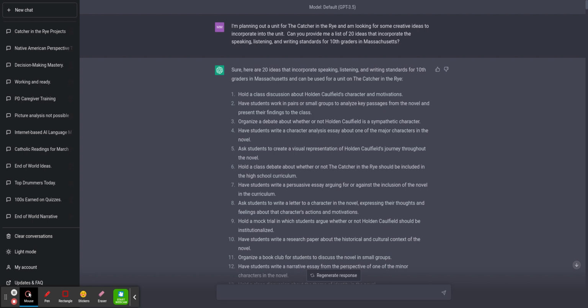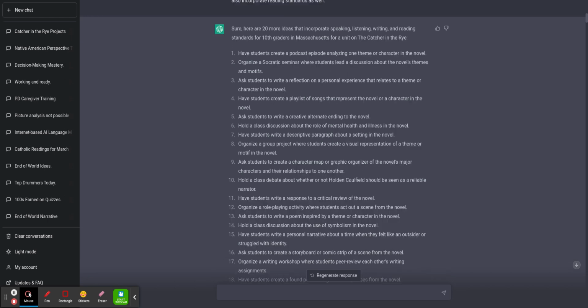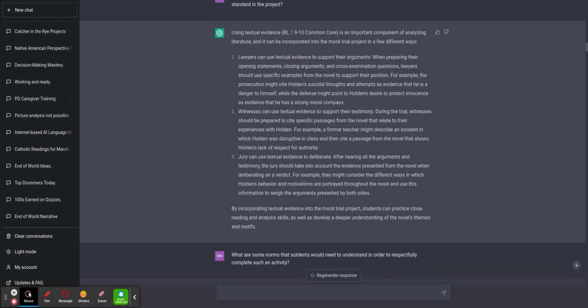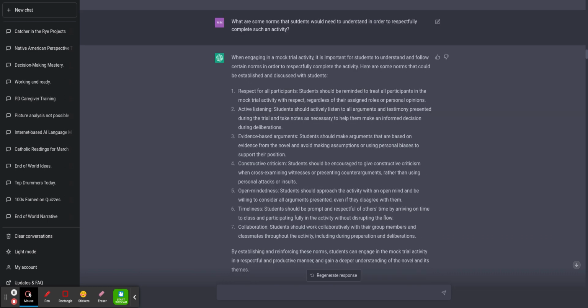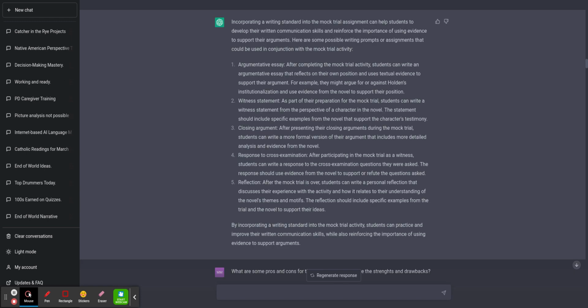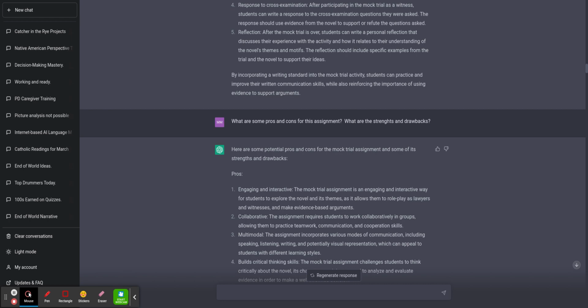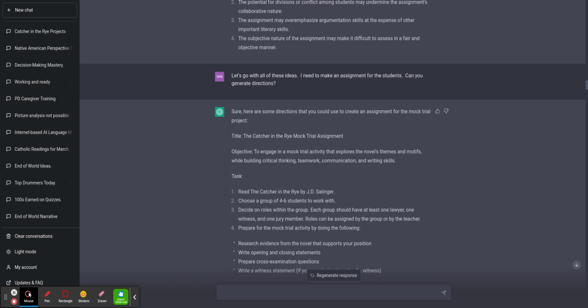But if I was not narrating these things, I went from this prompt, I'm planning out a unit, I'm looking for some ideas, give me a list of ideas. And it went from that to a list, to the task, to some task ideas, to standards aligned to it, to student norms, to how a writing standard could be incorporated into the assignment, pros and cons to help me consider whether or not this is something I want to do.